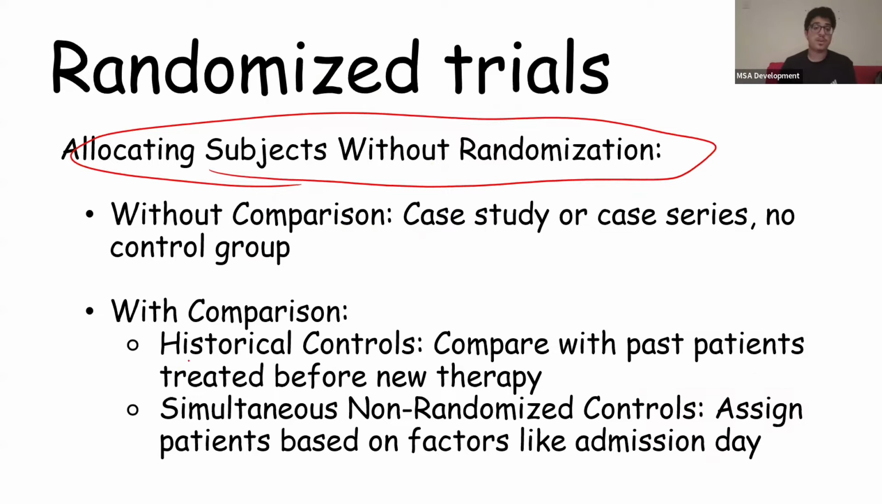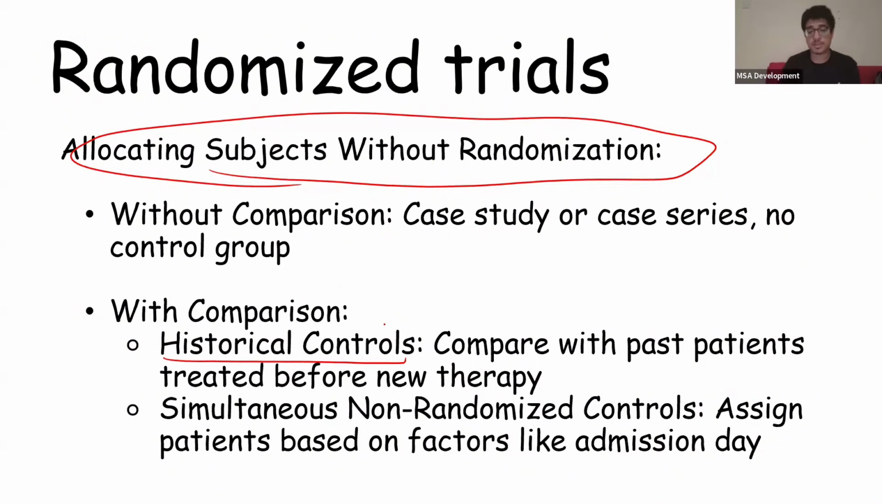Now with comparison, we're either looking at historical controls, we're looking at how the old drug used to work in the past compared to the new therapy currently. Okay, so if we have a new drug, we look at another article or systematic review in the past which told us the differences in people who took the old drug, and we compare it to the new drug that we're giving to patients now.